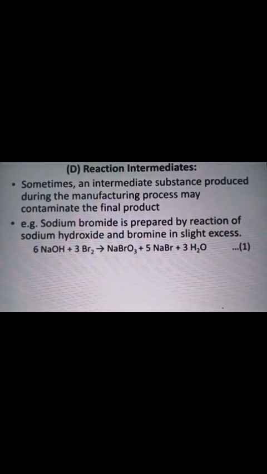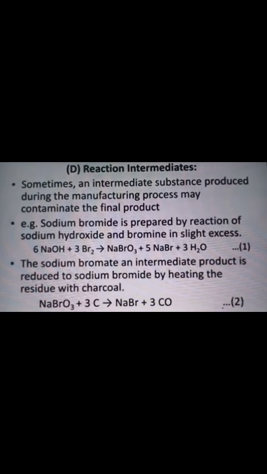The fourth manufacturing error is reaction intermediate. Sometimes an intermediate substance produced during the manufacturing process may contaminate the final product. For example, sodium bromide is prepared by the reaction of sodium hydroxide and bromine. The intermediates contained in it are errors or impurities present in the manufacturing process. So reaction intermediates are also errors in the manufacturing process.